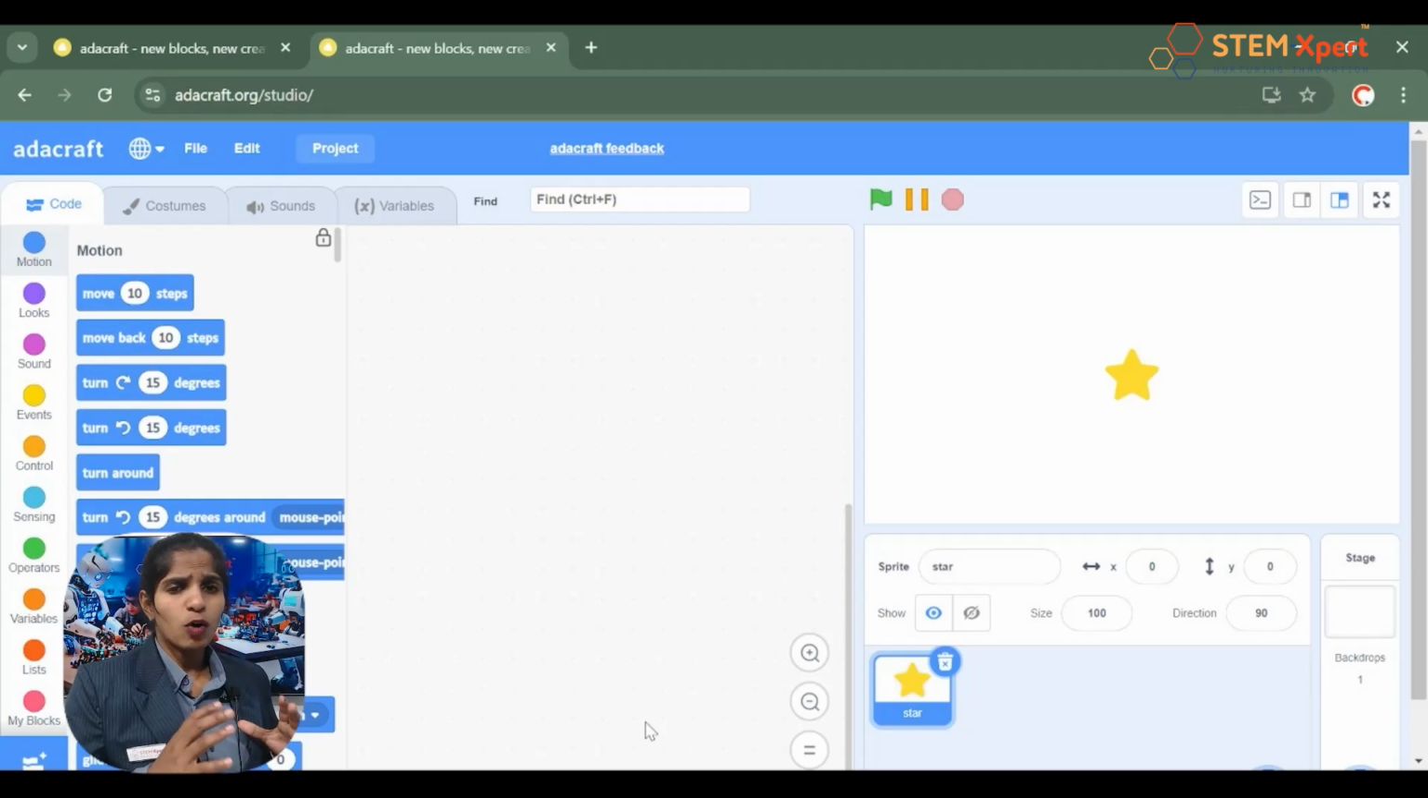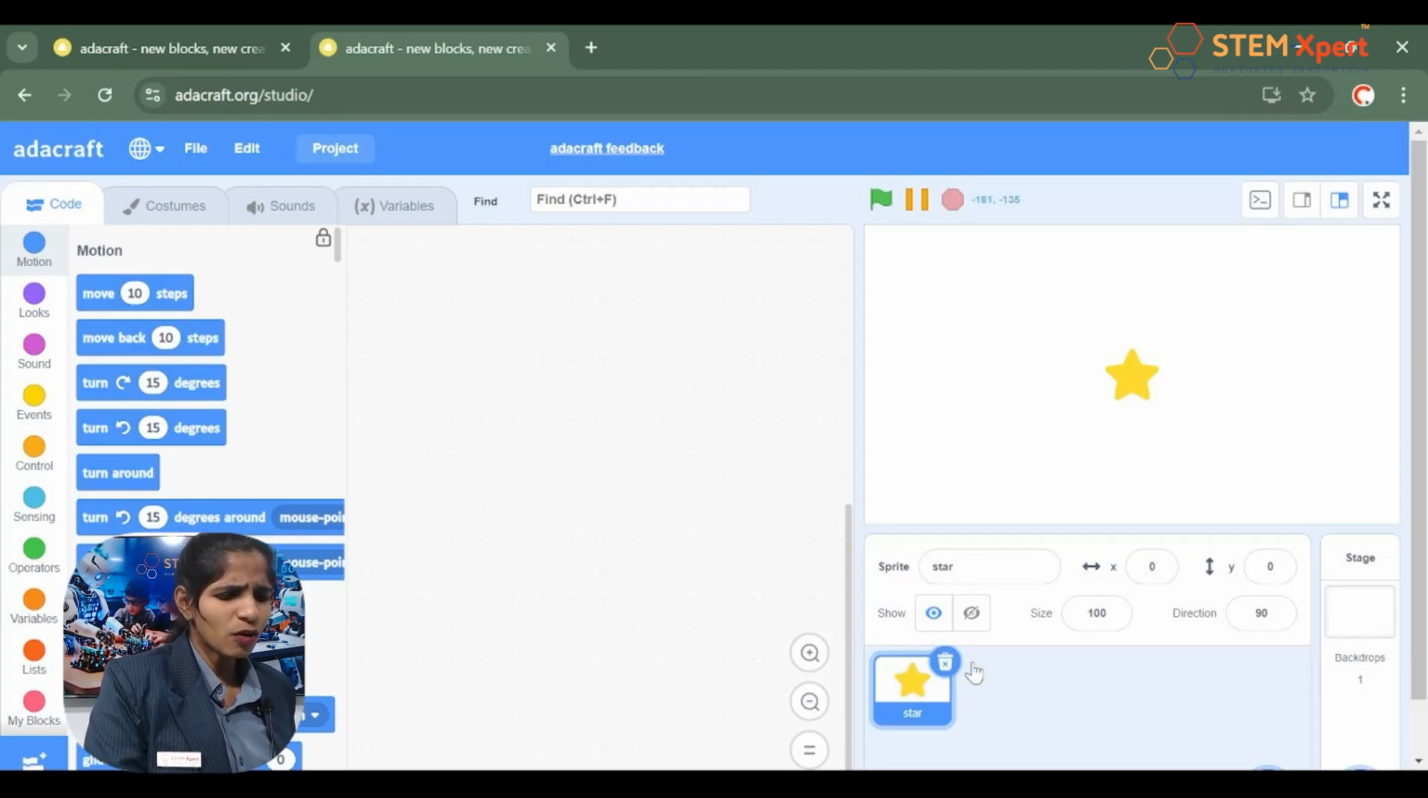So first, once you open the platform, you can see a star over there, right? Yes, on the right side. What is that? Well, in Adacraft, we call it a sprite. The sprite means the character or the group of characters that you use in Adacraft. So here the sprite is a star, right? Yes, and the star is being presented over a white screen, right?